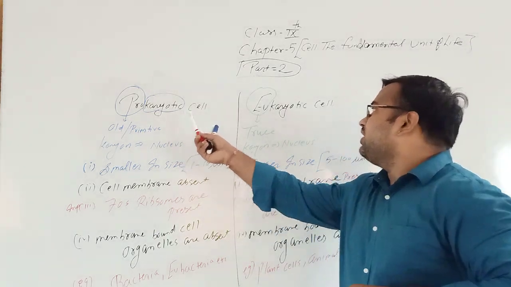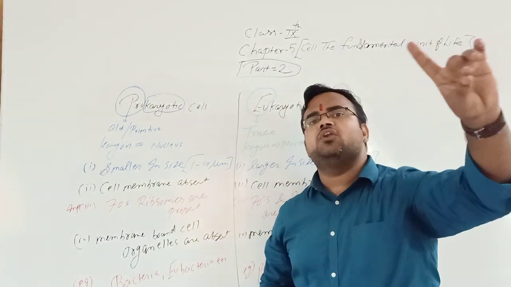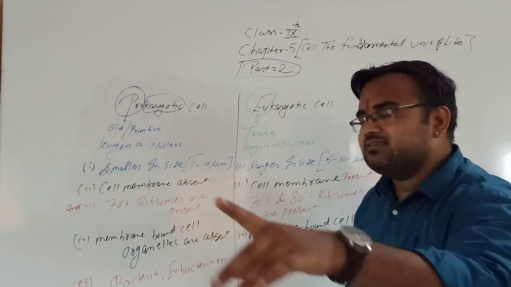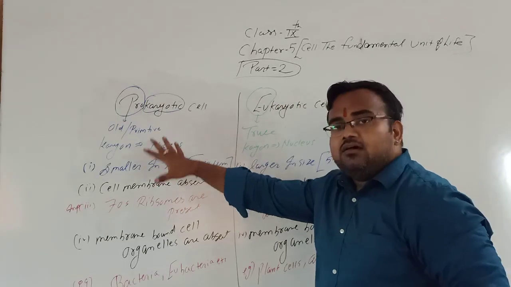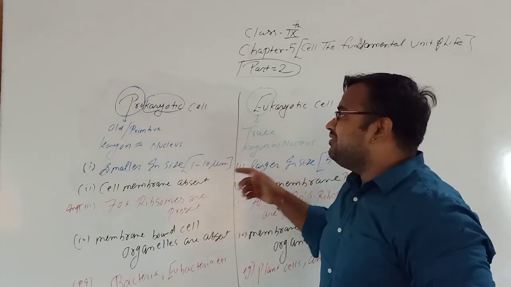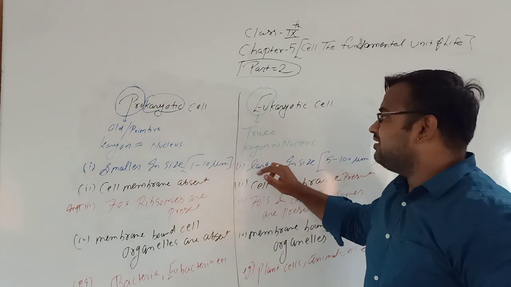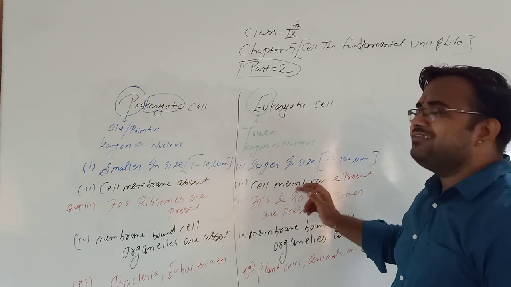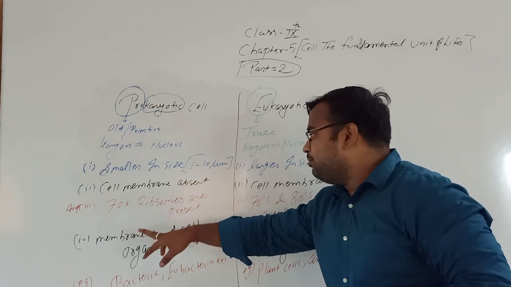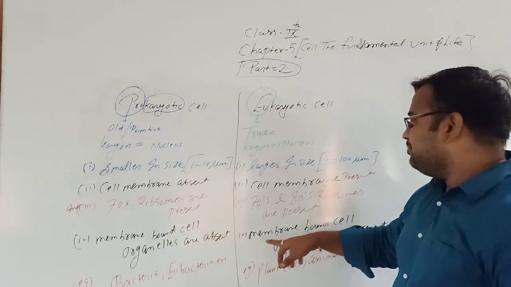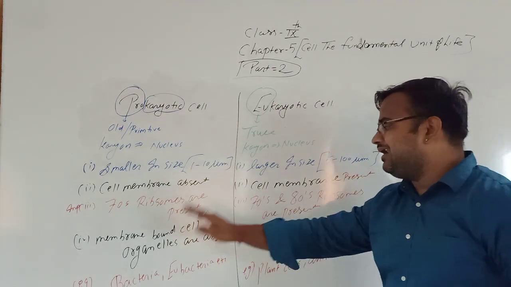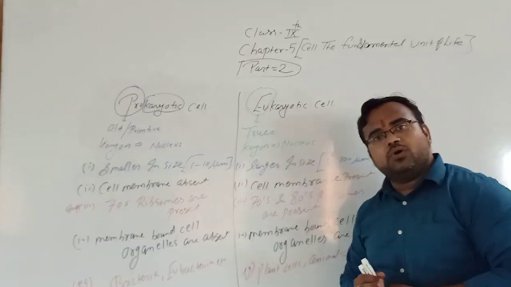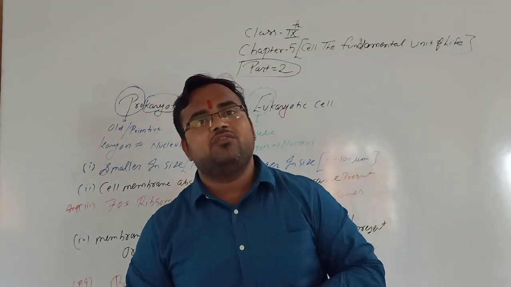What is the difference between prokaryotic cell and eukaryotic cell? Most important, the cell is divided into prokaryotic and eukaryotic on the basis of nucleus structure. Difference: smaller in size, larger in size; cell membrane absent, cell membrane present; 70S ribosomes present, 70S and 80S ribosomes present; membrane bound cell organelles absent, membrane bound cell organelles present. Example: bacteria, eubacteria; plant cells, animal cells, etc. are eukaryotic cells. I hope you have understood what we have learned today.